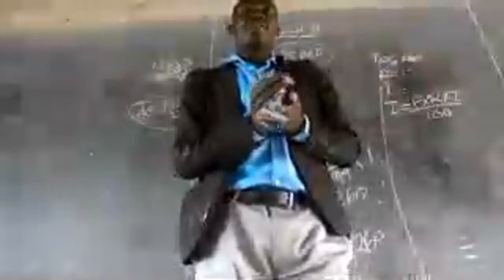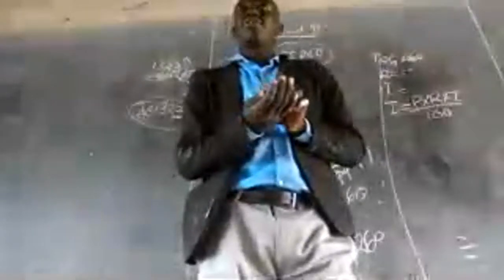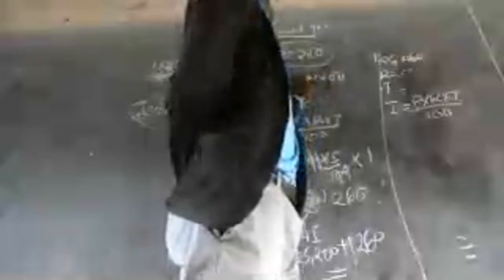Add those interests. The first one was 1,200, another one was 1,260, and another one was 1,323.